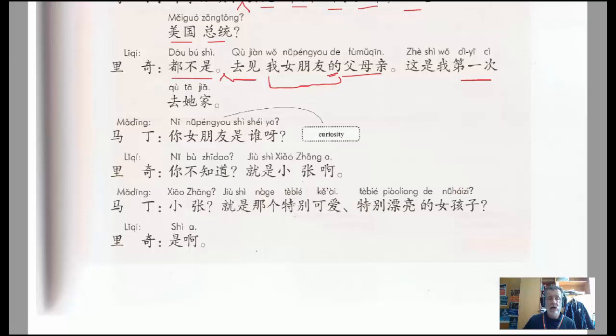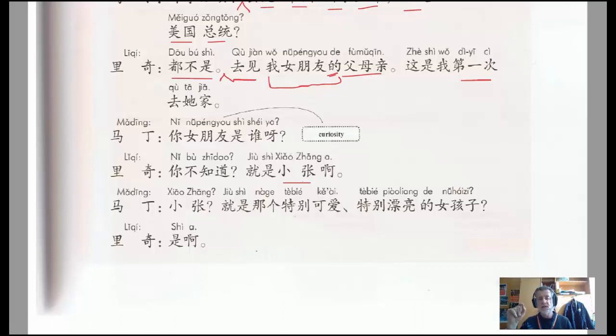就是小张啊. It's kind of like saying, what, you don't know? He's quite surprised that Ma Ding is not aware of who his girlfriend is. 就是小张啊. So here, the 小张 is using the surname of the girl, Zhang, and it's adding 小 in front of it. And that suggests that, firstly, obviously, Li Qi and Xiao Zhang's relationship is quite close. They know each other quite well.